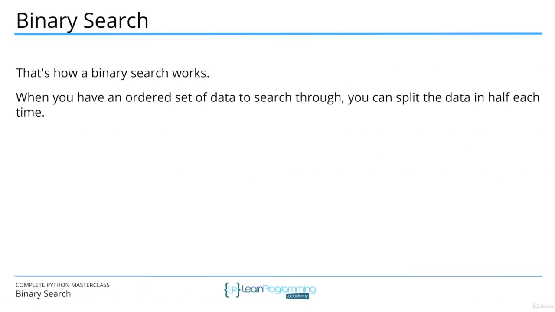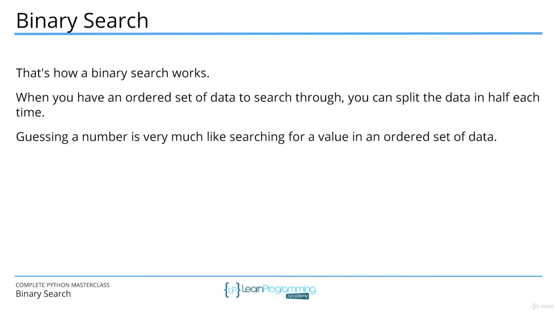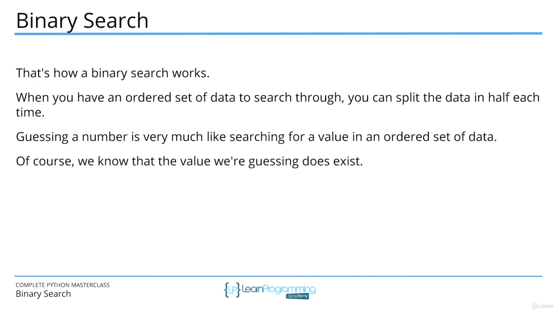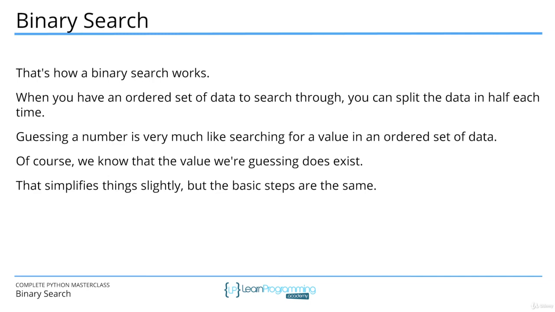When you have an ordered set of data to search through, you can split the data in half each time. Guessing a number is very much like searching for a value in an ordered set of data. Of course, we know that the value you're guessing does exist. That simplifies things slightly, but the basic steps are the same.